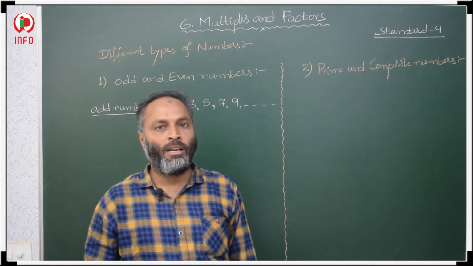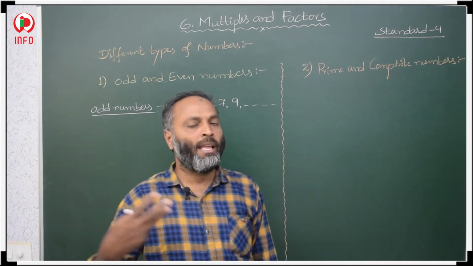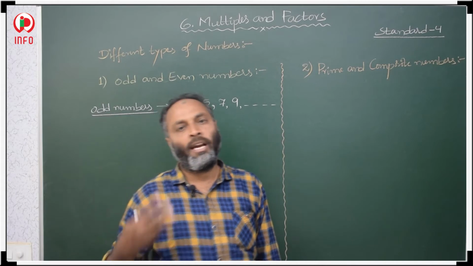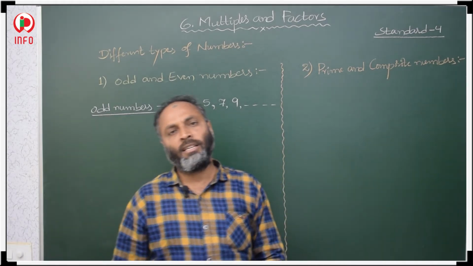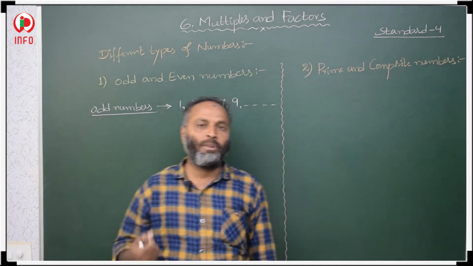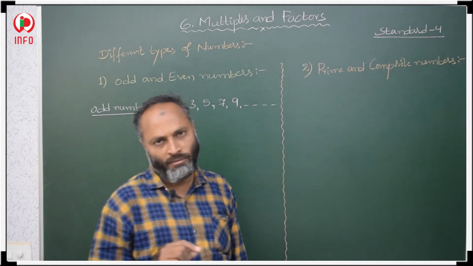We know that either the number is an even number or an odd number. If a double digit, triple digit, 4 digit, 5 digit or 6 digit number is there, in that case how do we decide whether the number is even or odd? In the unit place, if the digit is odd, the number is odd.